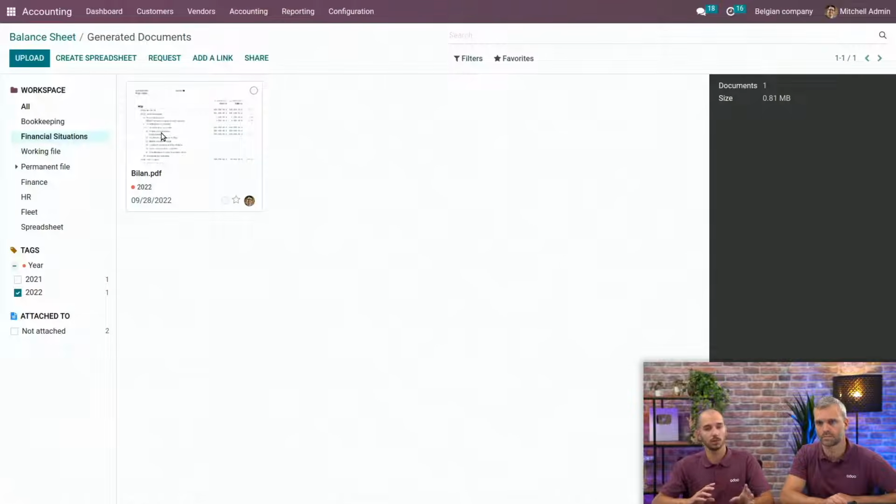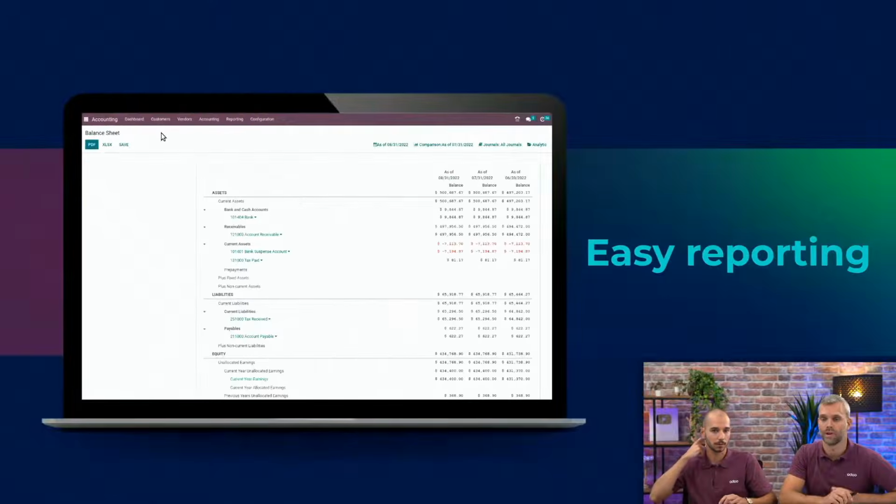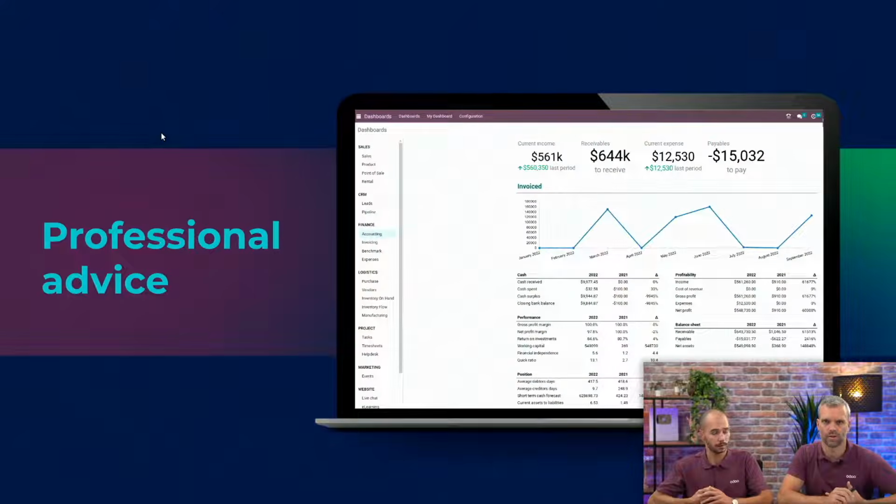That means that even if your client doesn't have access to the accounting app, he can still see the report in the document application, and he can download it if needed. Wow. So we have seen many features that will allow you to save so much time. So what are you going to do with all this free time?